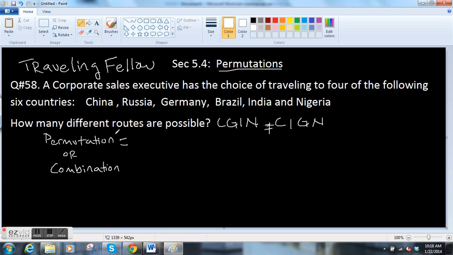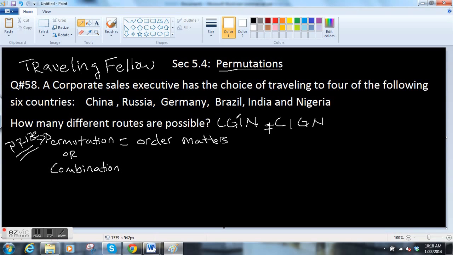So for permutation, the big trick here, I look at the letter P and I think of a prize. P stands for prize. And in the case of a prize, the order matters. So the big trick about permutation is that order matters. It matters if you get picked first. If you get first place, that's different from getting third place.